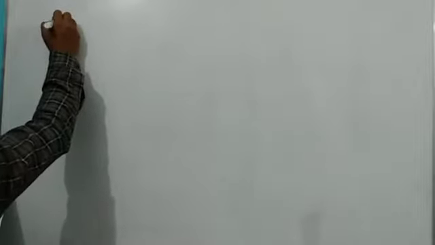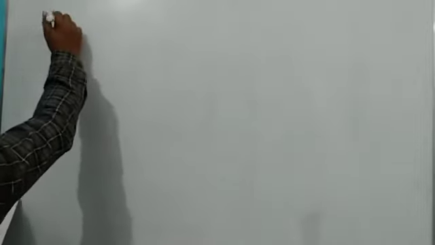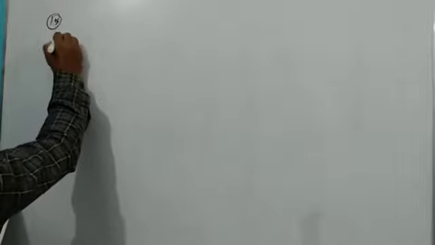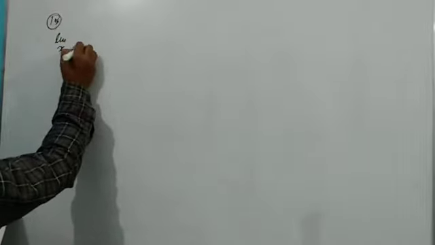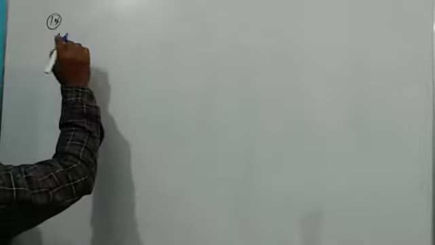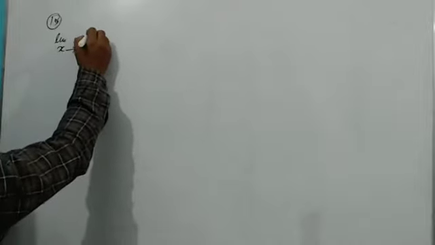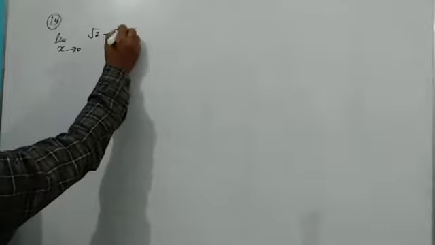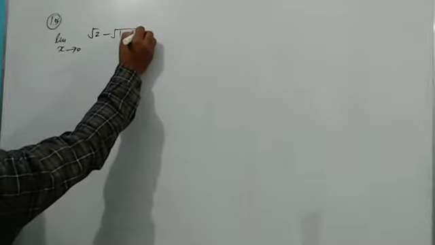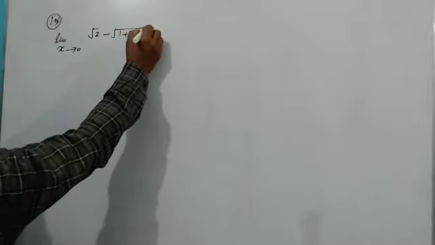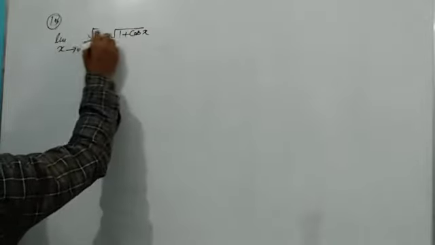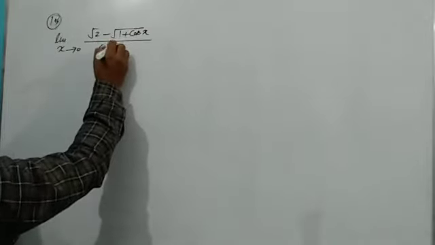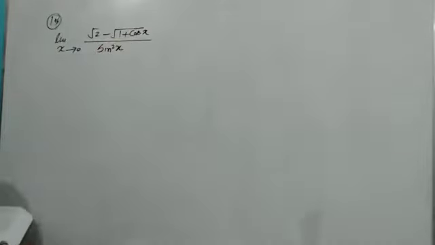It's the 15 second part: limit x tends to 0 of under root 2 minus under root 1 plus cos x, whole upon sine square x. I have to solve this question.